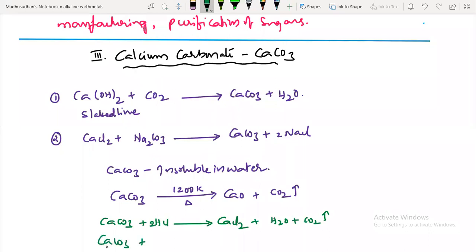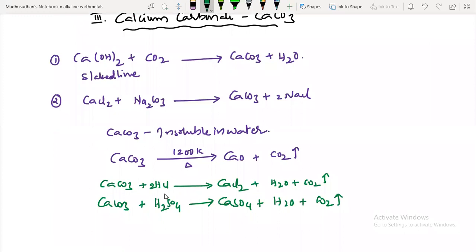Calcium carbonate reacts with acids, right? So HCl, H2SO4, anything you can take, the same type of reaction takes place. Calcium sulfate, water formation, and carbon dioxide gas expulsion. So this is on reaction with acids. First one, it decomposes on heating above 1200. Second one, reaction with acids. Please note down this, take a screenshot if you want.